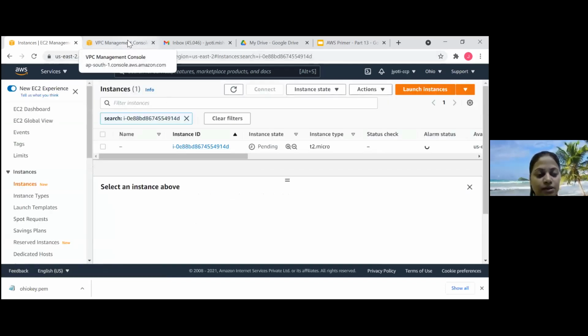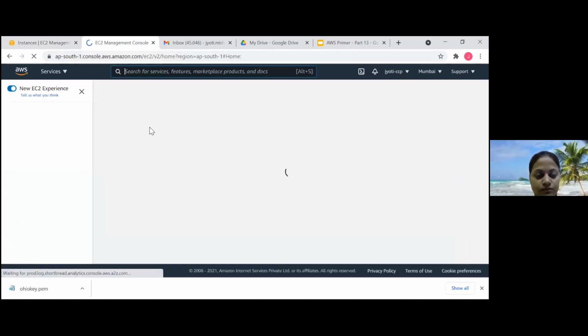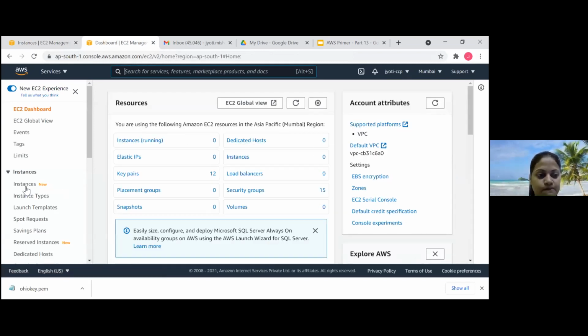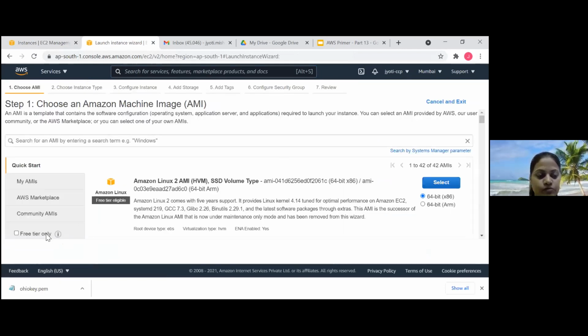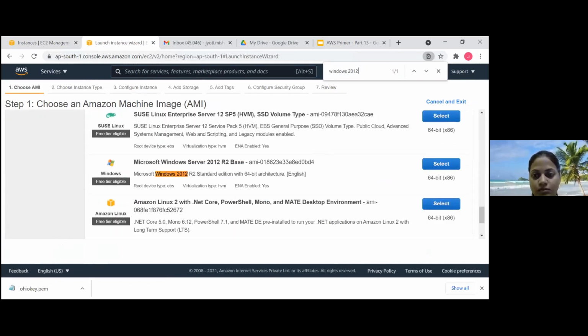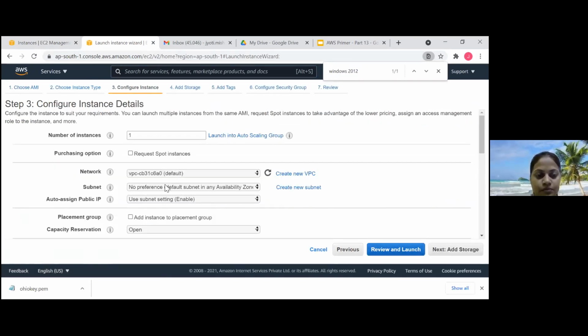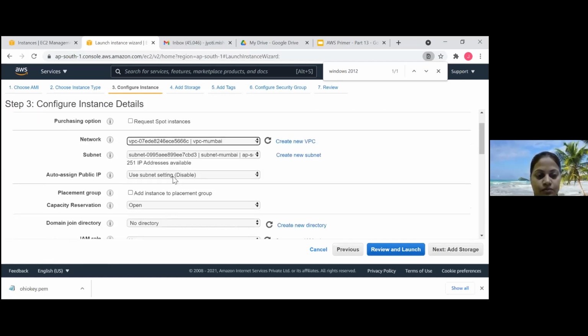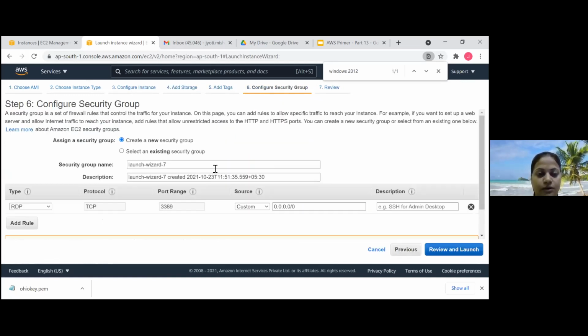Meanwhile, the instance is getting launched in Ohio. We'll go to our Mumbai region and create an EC2 instance there as well. Yeah, same thing. Mumbai.